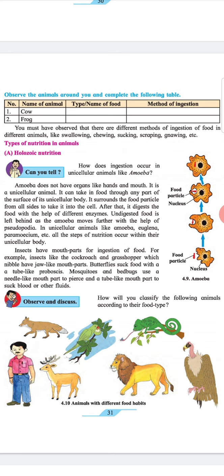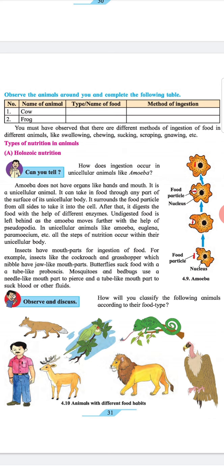Insects have mouth parts for ingestion of food. For example, insects like the cockroach and grasshopper, which nibble, have jaw like mouth parts. Butterflies suck food with a tube like proboscis. Mosquitoes and bedbugs use a needle like mouth part to pierce and a tube like mouth part to suck blood or other fluids.